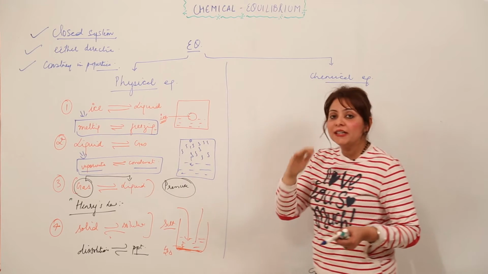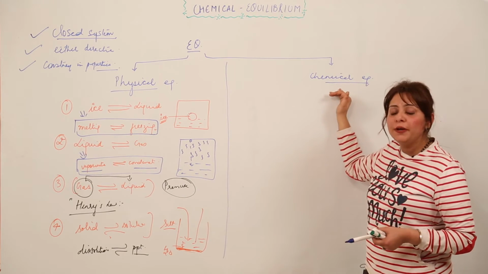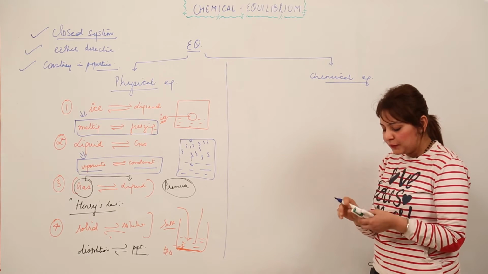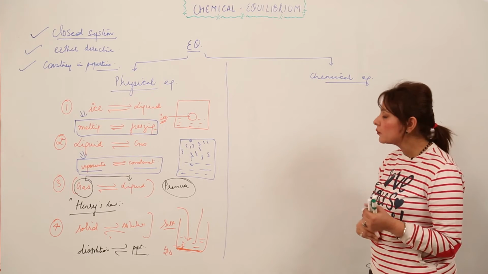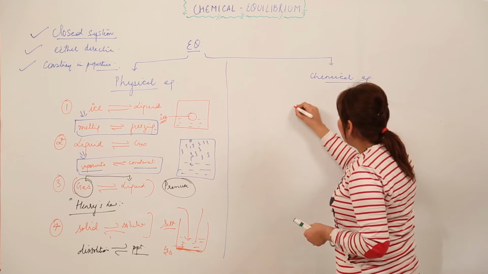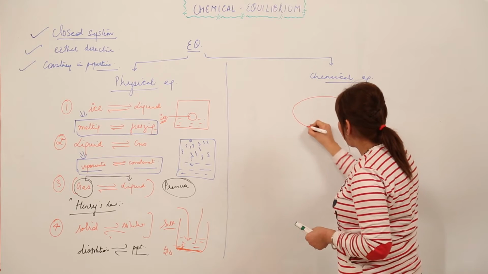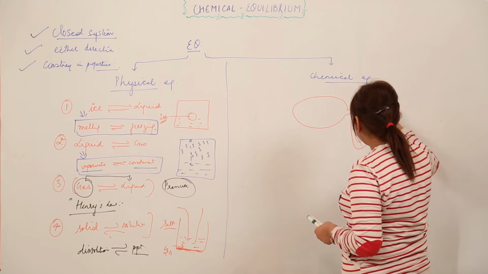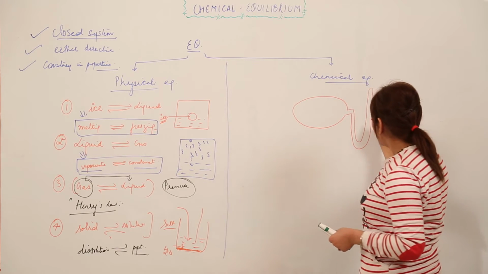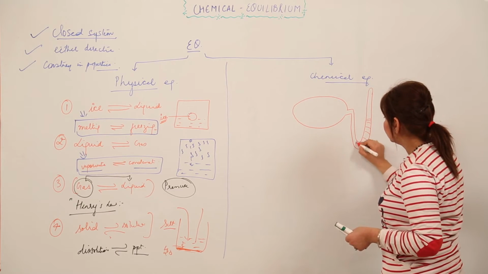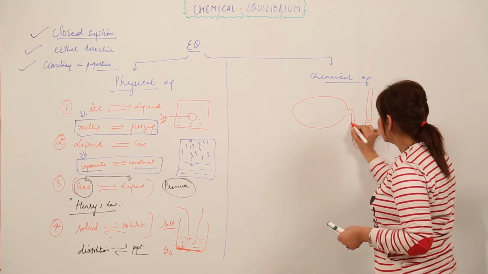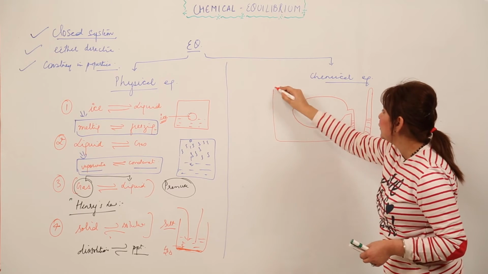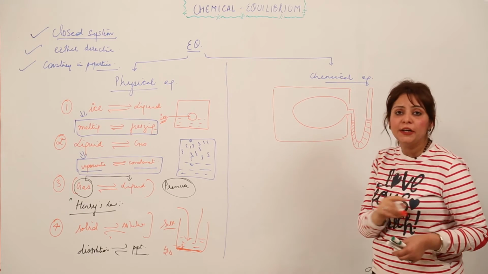Now we are starting with another kind of equilibrium, the chemical equilibrium, which involves chemical processes, right? Before we start, I'm stating an example for you. Suppose I have a reaction chamber in which I have a manometer attached, which is closed, right? And we have mercury in it. The level of mercury in both the arms is the same, right? This is a reaction chamber in which I am going to achieve the equilibrium state. I am going to show you how the equilibrium is achieved.